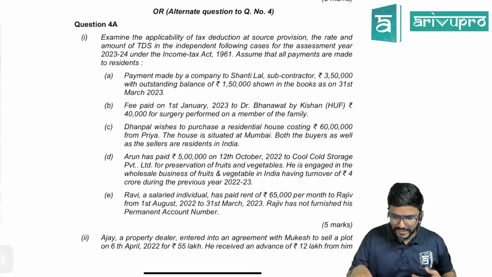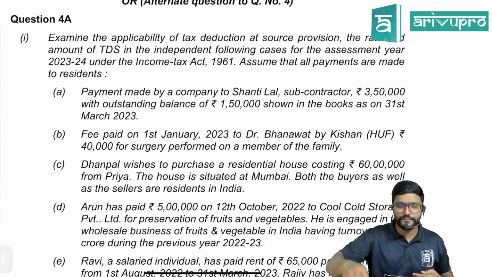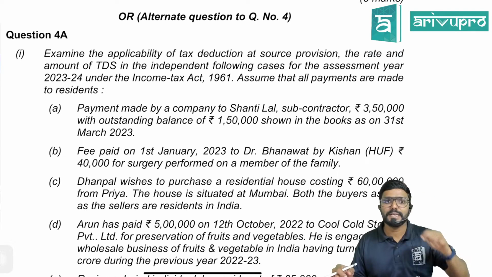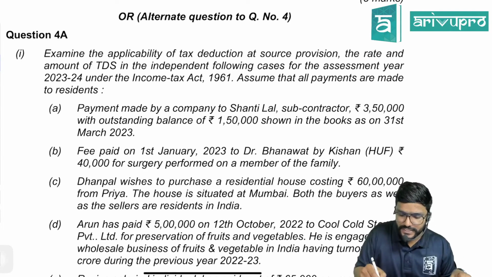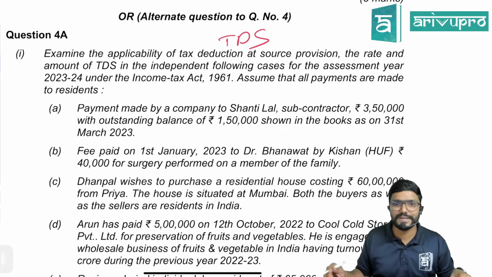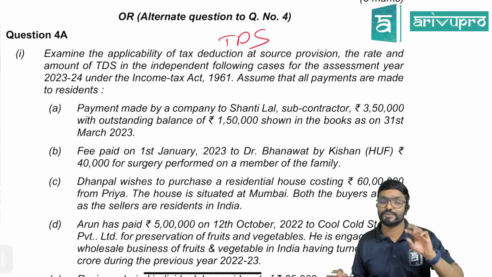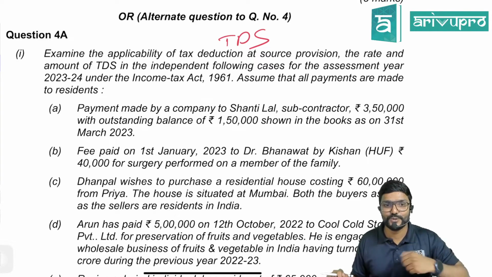So 4 is done. The last part, 4a. 4a, first sub question here. Examine the applicability of tax deduction at source, that is TDS, guys. This question is exclusively on TDS. The rate and amount of TDS, both they are asking, rate as well as the amount of TDS. So obviously you have to mention that section also.